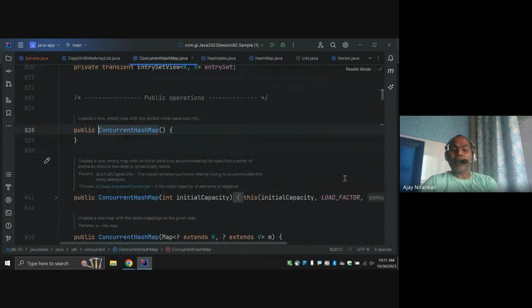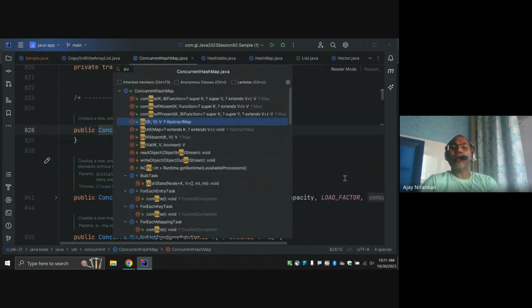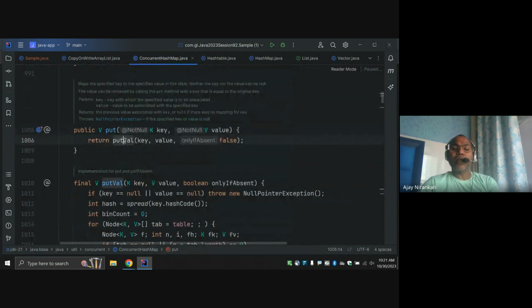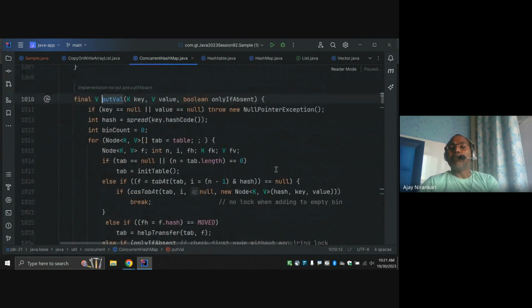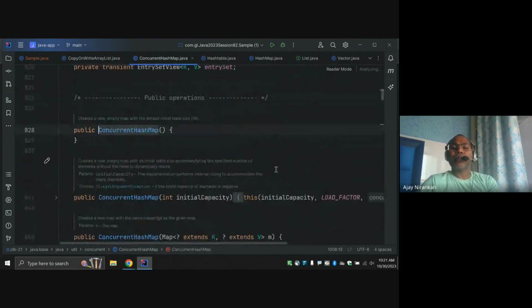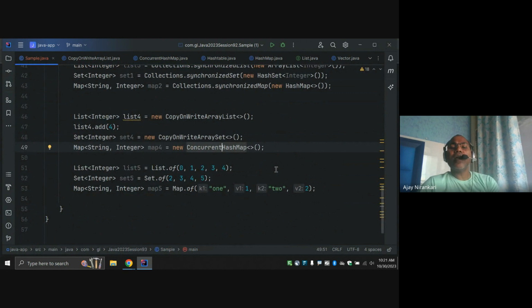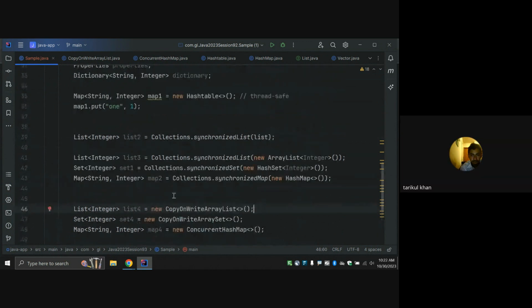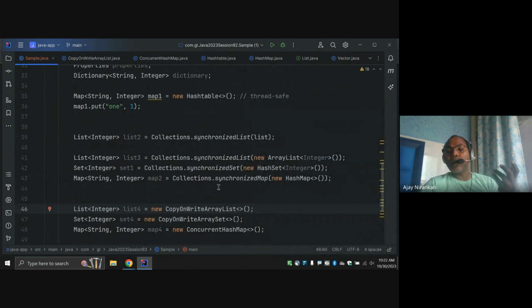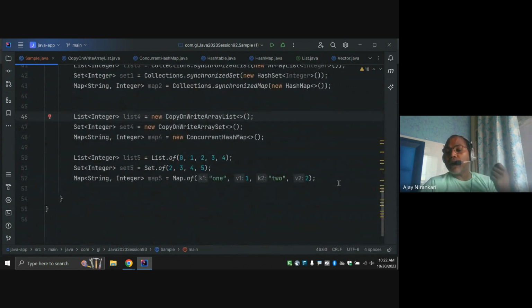Similarly, your concurrent hash map. Just see your put method here. Notice the put method has something written internally, the concept like implementation internally. The suggestion is that if possible, you can use the manual lock interface or semaphore for the locking. You can use these existing classes Java designers have already given us, but if you really want thread safety, you have to use the lock interface.